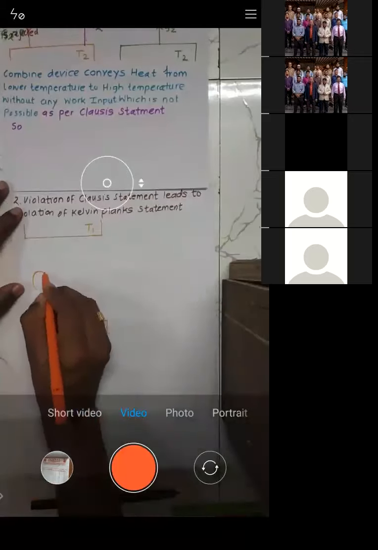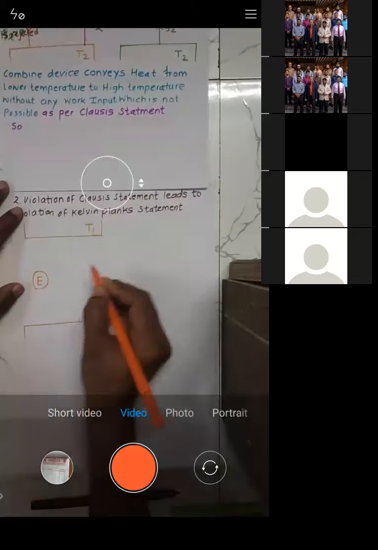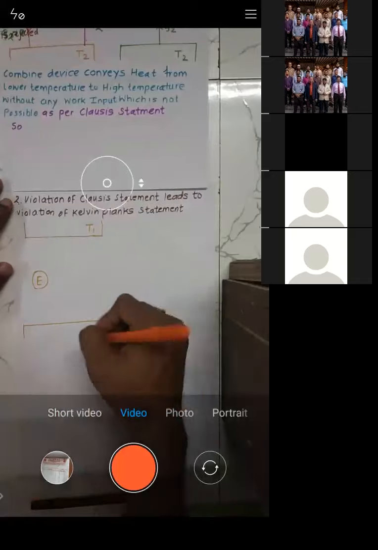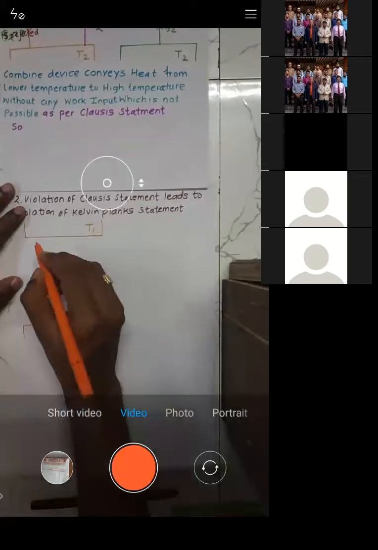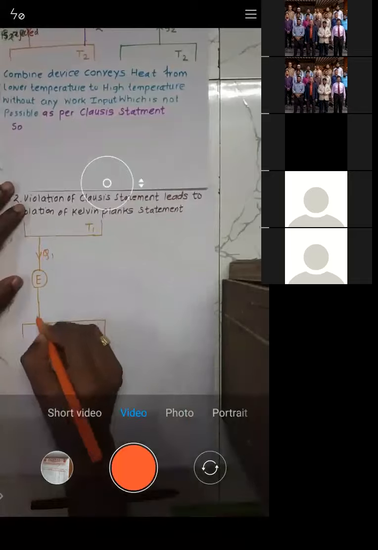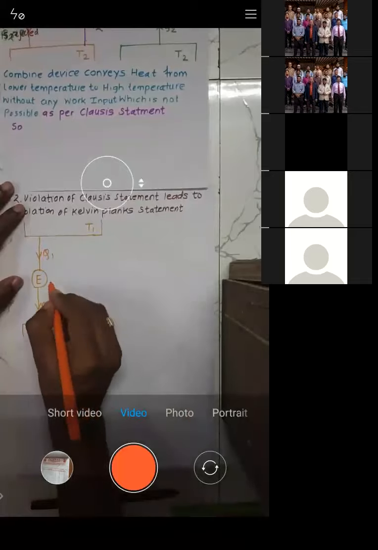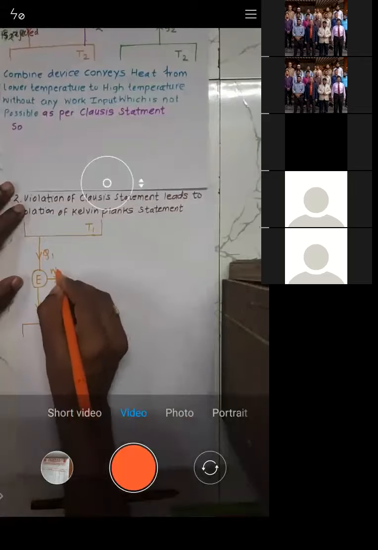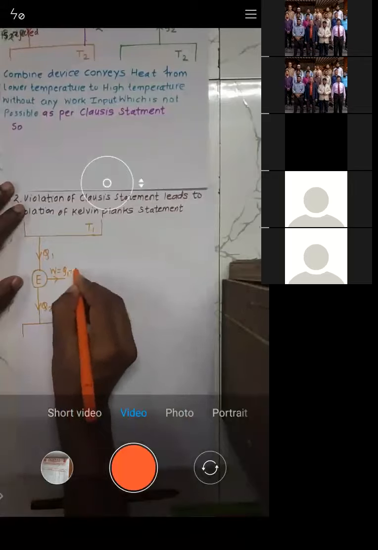Okay, let us consider this engine, which operates between two temperatures, T1 and T2. So what will this engine do? The engine will receive Q1 amount of heat and reject Q2 amount of heat, by producing W equal to Q1 minus Q2 amount of work.